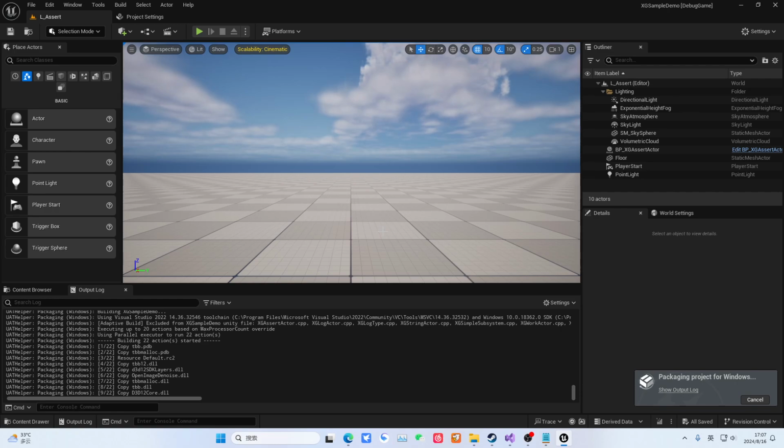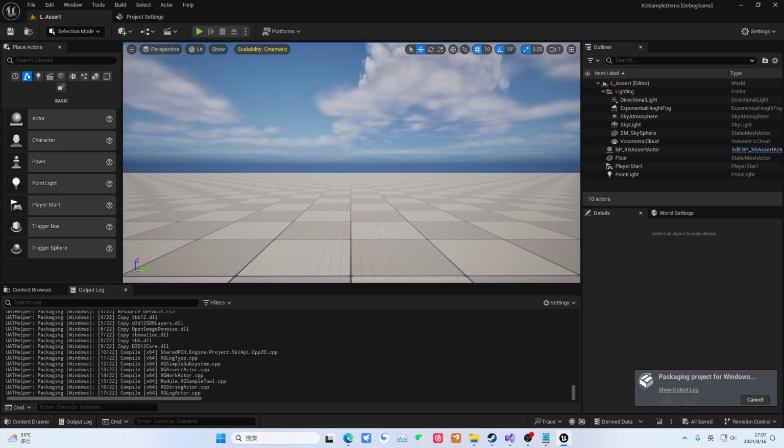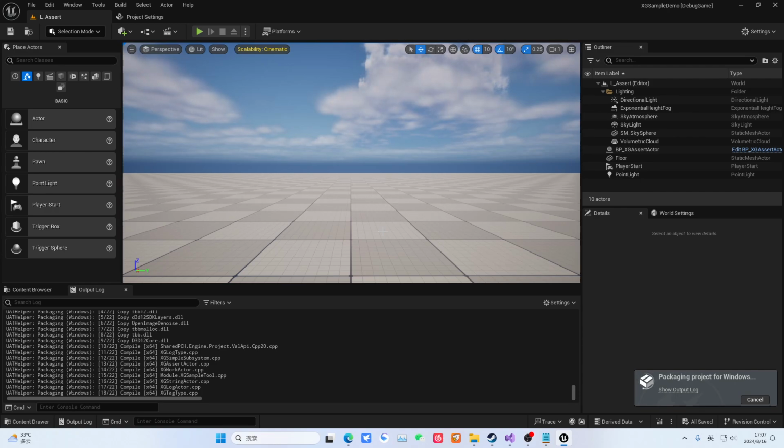Actually, we covered this in the previous 2 chapters. This is where it bakes the assets. Sometimes your assets must be correct. That is, the assets must be correctly compiled and saved. Sometimes there might be some pins in your assets, like dangling blueprint nodes. All of these other things will cause the packaging to fail. And our packaging should be quite fast because there isn't much to it. But generally, the first time you package, it takes a bit longer because it might need to bake a lot of these engine-related assets. Right here, it might still need some time.